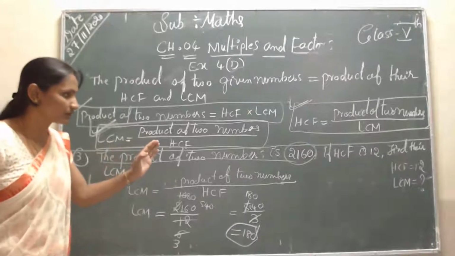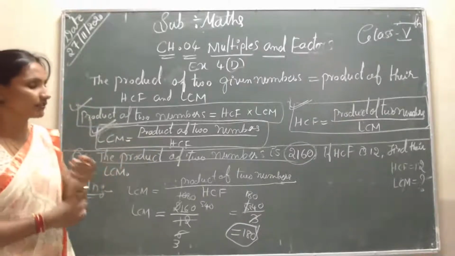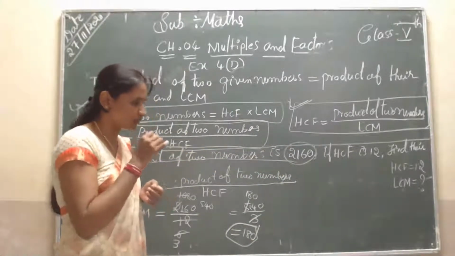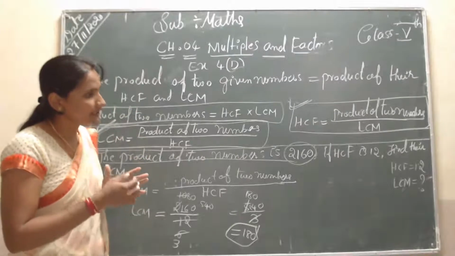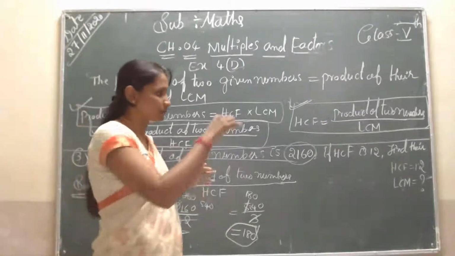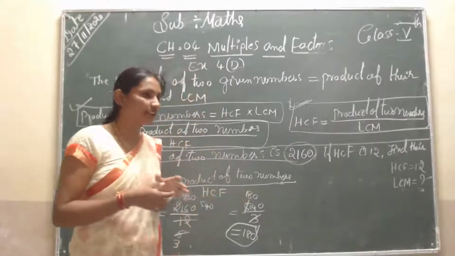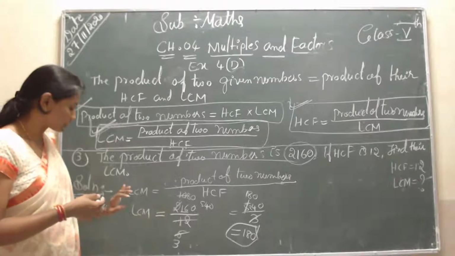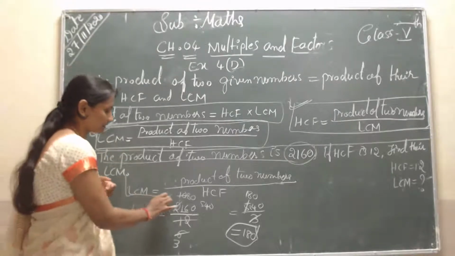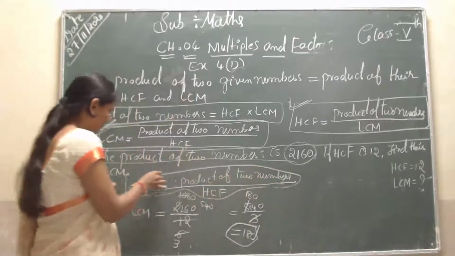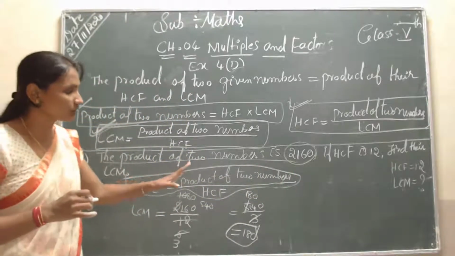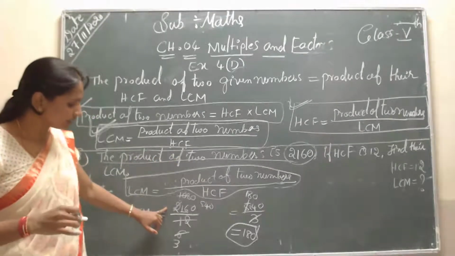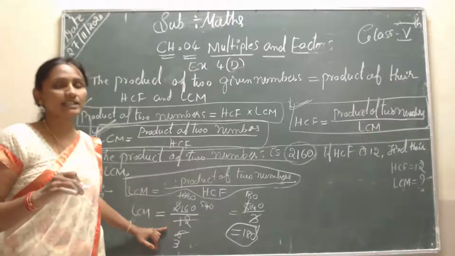So students, once again I will repeat. The product of the two numbers is 2160. Next, what is the value of the HCF? That is 12. So you have to find the LCM. First you have to write the formula. The LCM is equal to the product of the two numbers by HCF. So the product of the two numbers is 2160, and for HCF I will take the value 12.